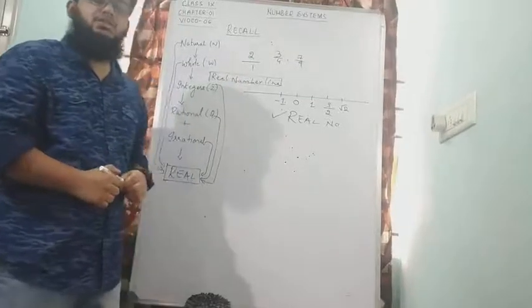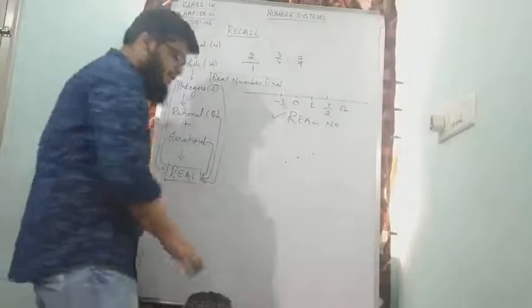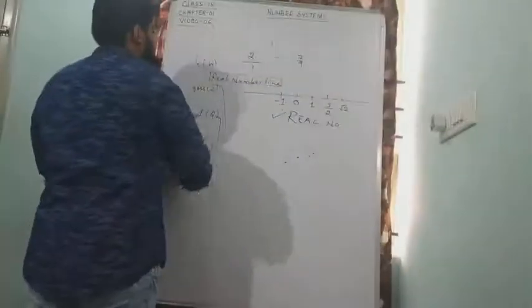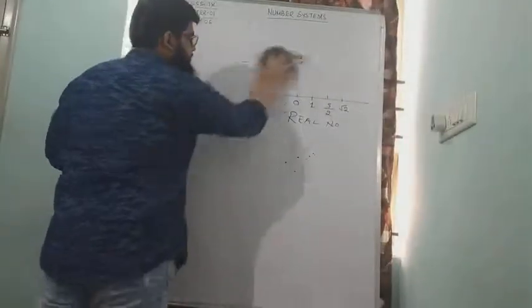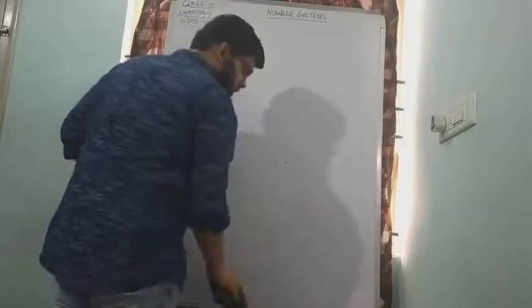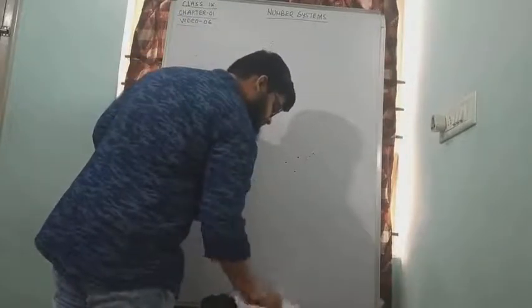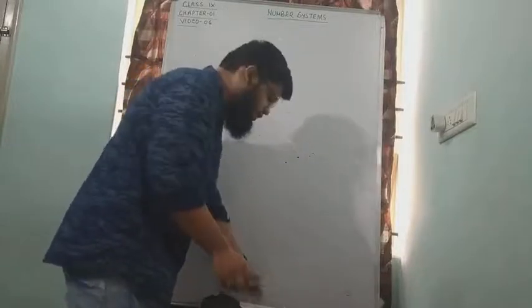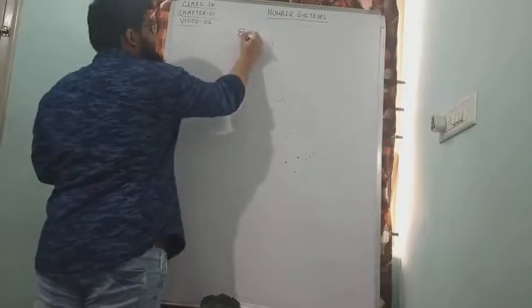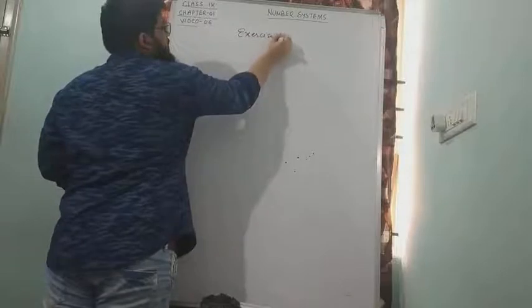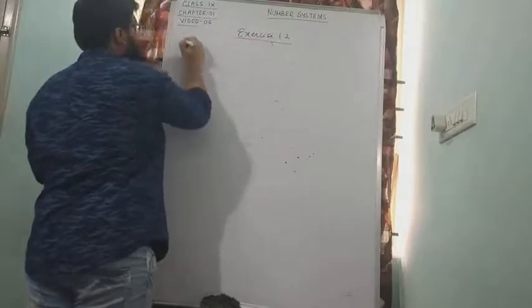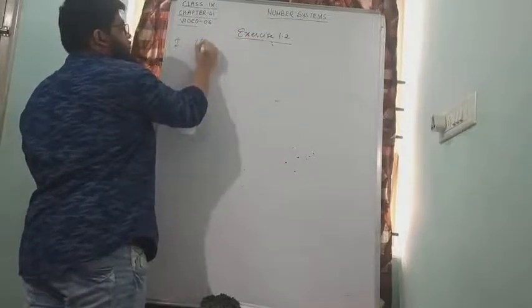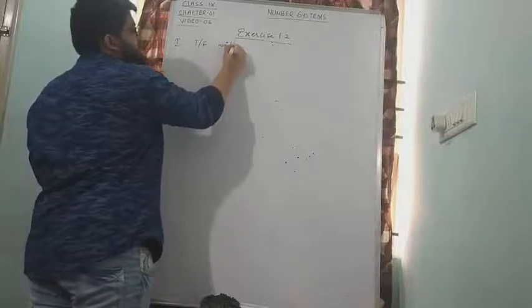Based on this, let us solve some questions from our next exercise. There are some true or false statements, and we'll see the reasons for them. This will be exercise number 1.2, and the first one is true or false with reasons.